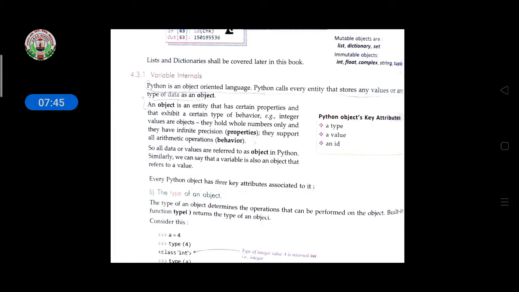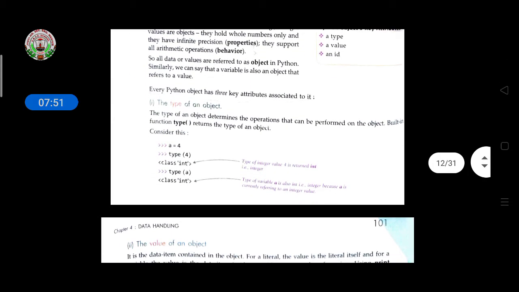So these are the attributes of a Python object, which work during variable initialization. Every Python object has three key attributes associated with it: the type of an object, the value of an object, and then the ID.